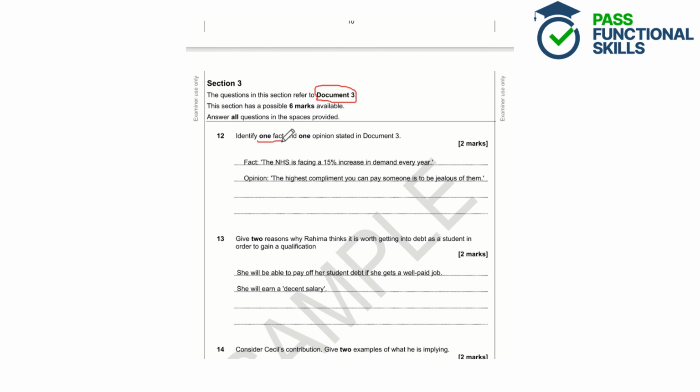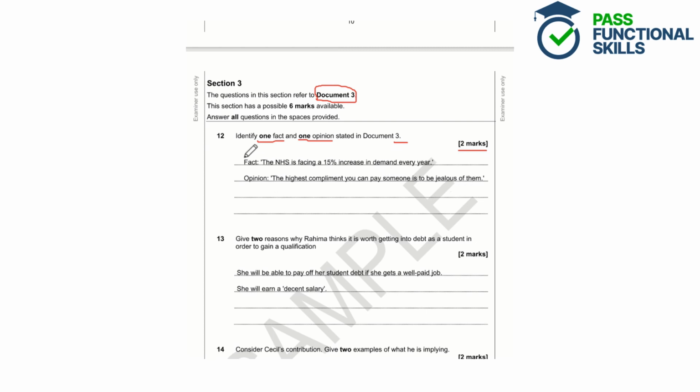So a fact is something that can be verified or proven. It can be statistics or numbers or anything that we can verify to be true. An opinion is therefore the opposite, so it can't be proven, it can't be verified, and it's usually just someone's thoughts or feelings. So we need to identify one fact and one opinion in document 3. And we've got 2 marks, so one for the fact and one for the opinion.